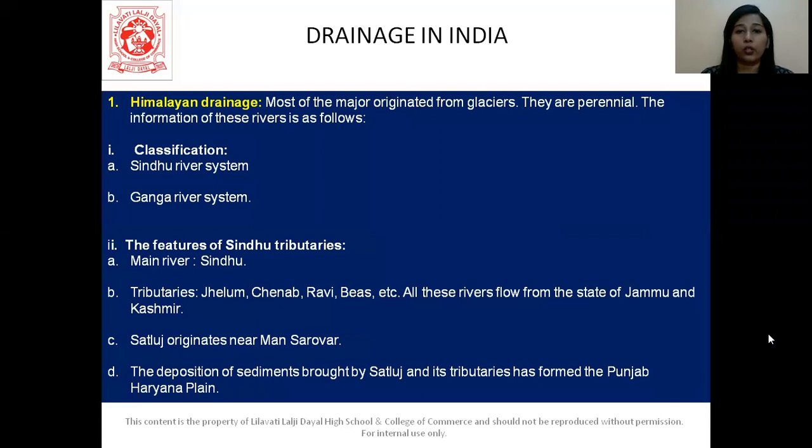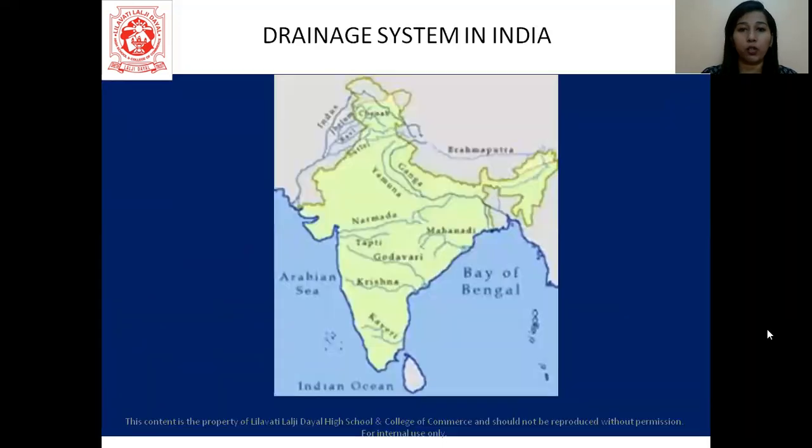So the Himalayan drainage. Most of the major rivers originate from the glaciers on the Himalayan side. They are perennial in nature. We have the Sindhu river system and the Ganga river system. First we'll talk about Sindhu and its tributaries. The main river is Sindhu, and the tributaries which we just saw in the map are Jhelum, Chenab, Ravi, Beas. All these rivers flow from the state of Jammu and Kashmir.